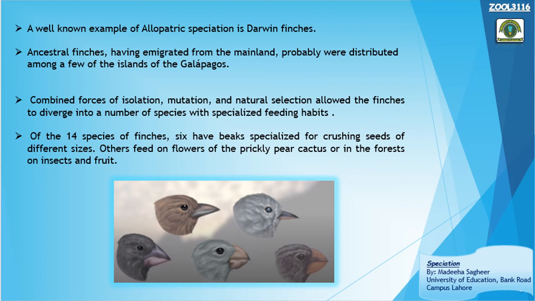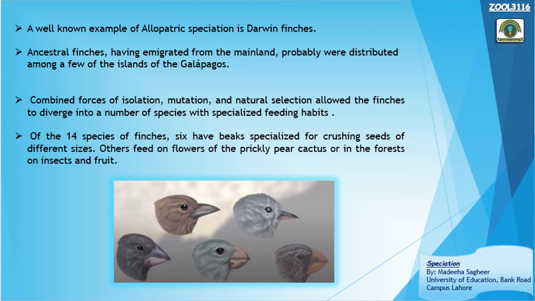So over millions of years they went through different selection pressures. Mainland finches were mostly seed eaters. After the geographical isolation, some got adapted to have their food as cactus plants or cactus flowers.